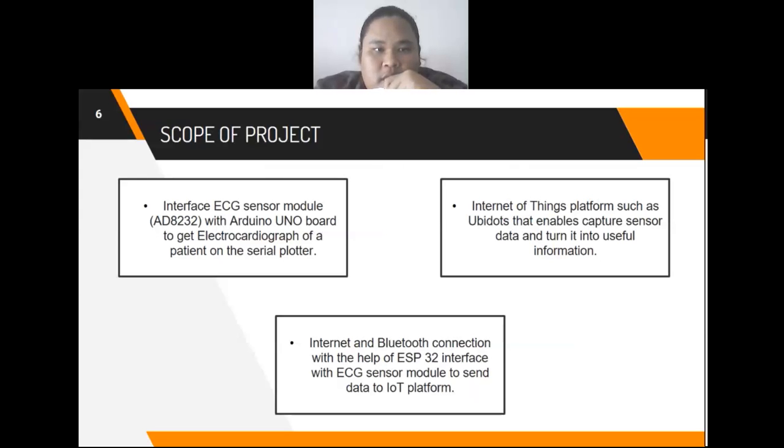The scope of the project is to interface the ECG sensor module AD8232 with an Arduino Uno board to get the electrocardiograph of a patient on the serial plotter. Internet and Bluetooth connection with the help of the ESP32 interfaced with the ECG sensor module to send data to the IoT platform. Internet of Things platforms such as Ubidots enable capturing sensor data and turning it into useful information.